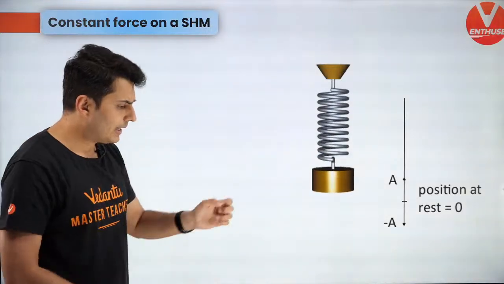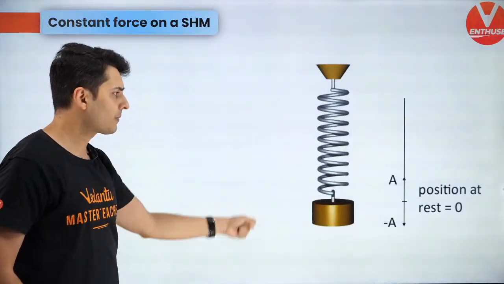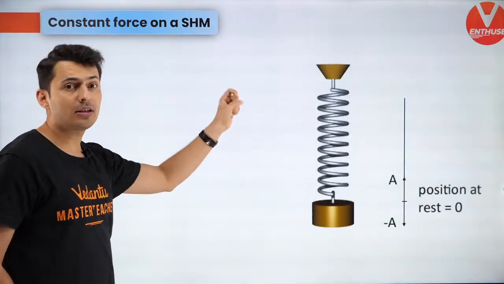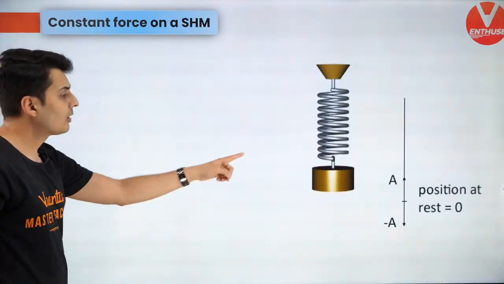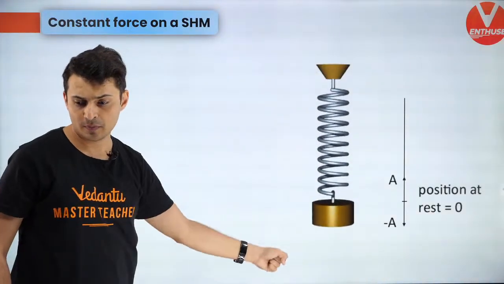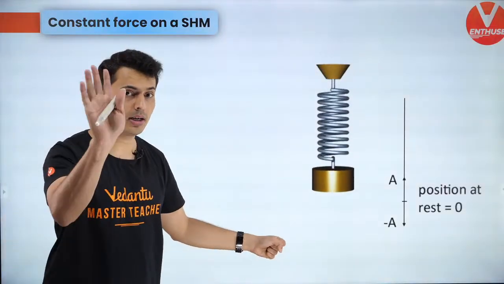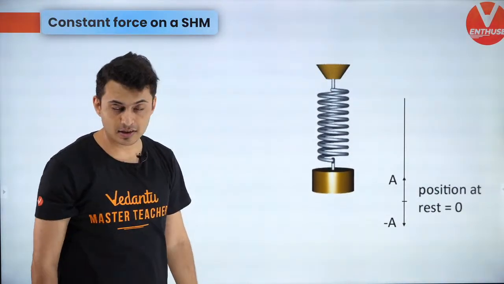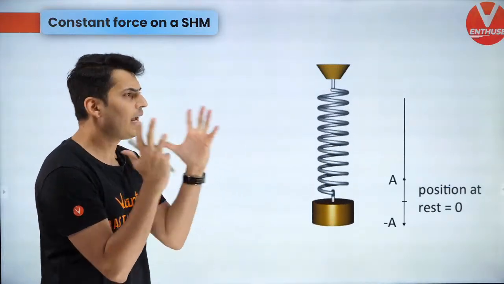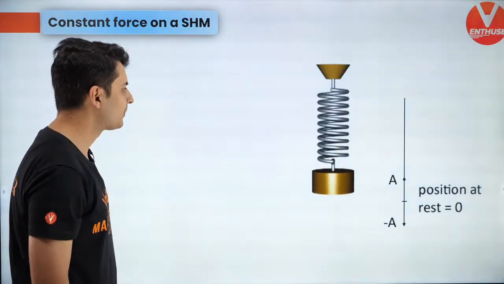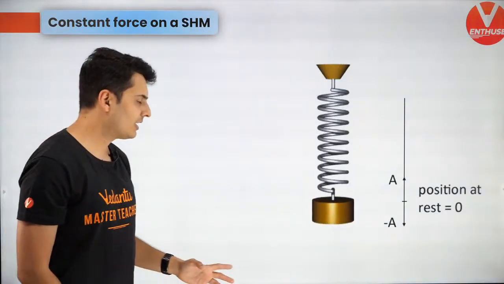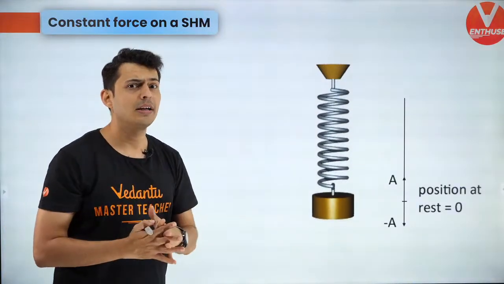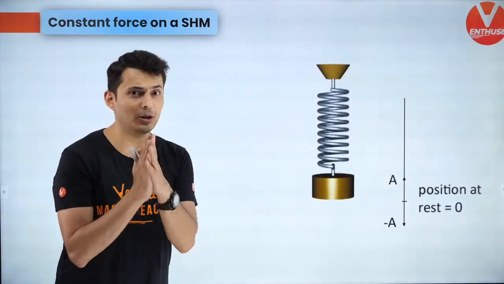See guys, whenever a spring mass system oscillates in the vertical direction, there is one constant force which will act on it. Who is that constant force which will act on it? Shreya, this is a very important chapter, as important as rotation. Who is that constant force? mg. Correct. Now you might be wondering, what will mg do, sir? Will mg do anything for this? Well, we are going to talk about this. Is it going to affect the time period? Is it going to do something else? We are going to talk about this now.